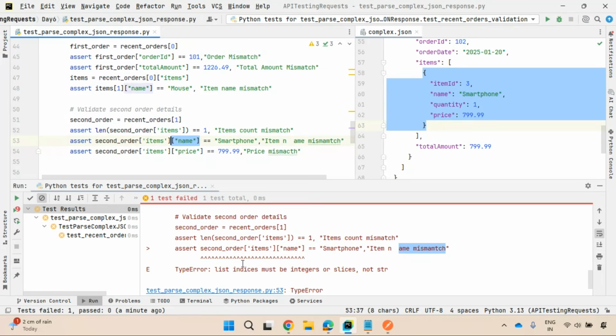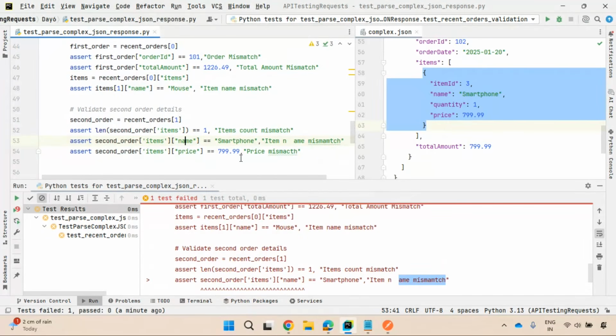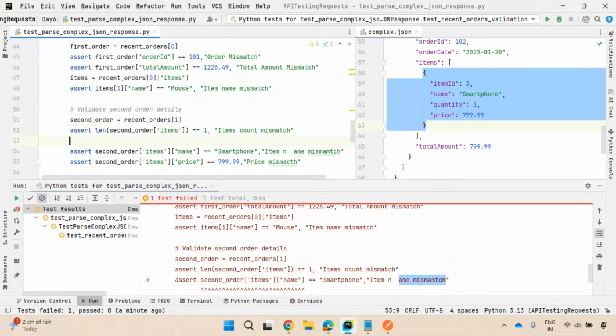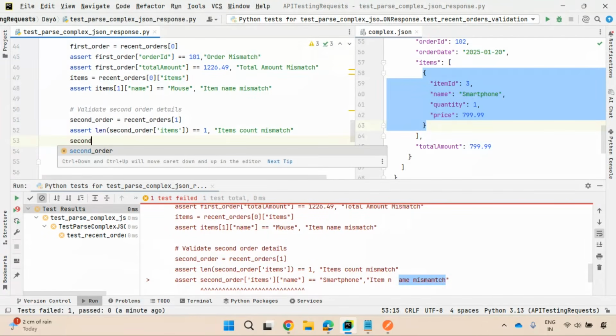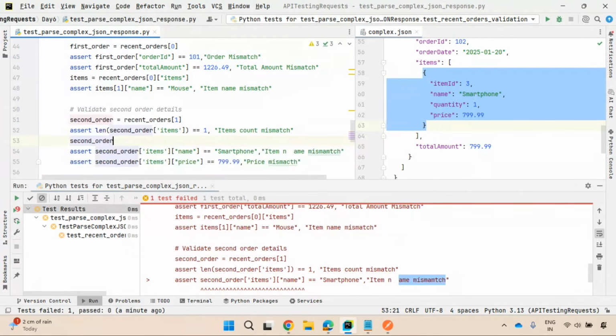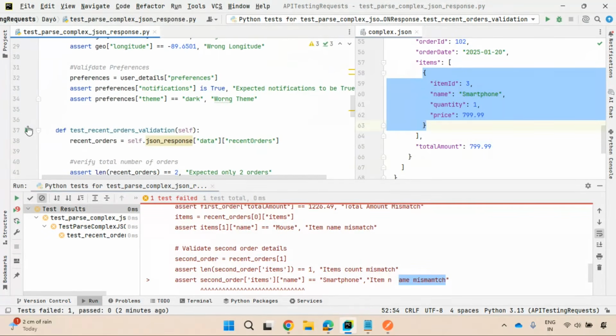So what I will do, I'll try to even modify this. It is not expecting that. Second order items, right? So I'll try to store it in this variable. I'll try to refer that. That's it. Let us execute this one more time.